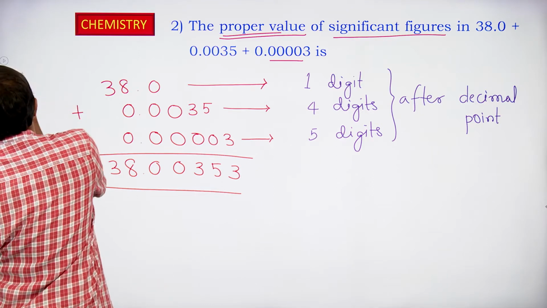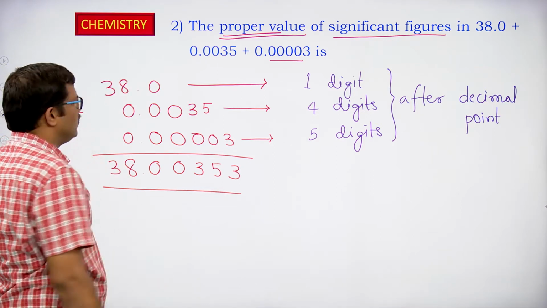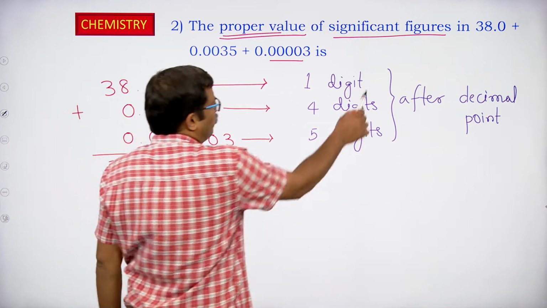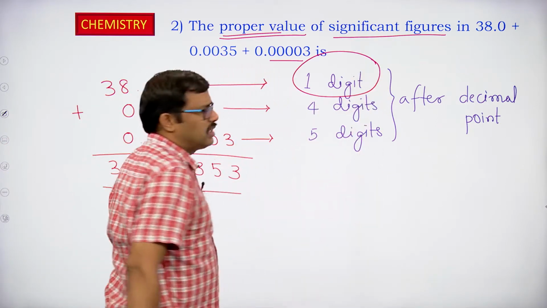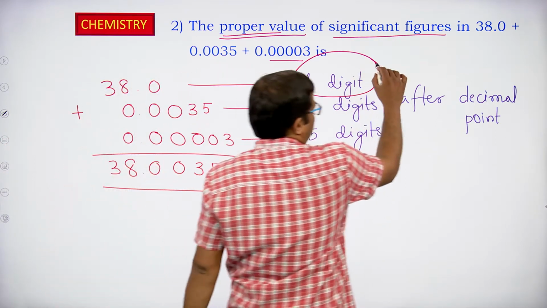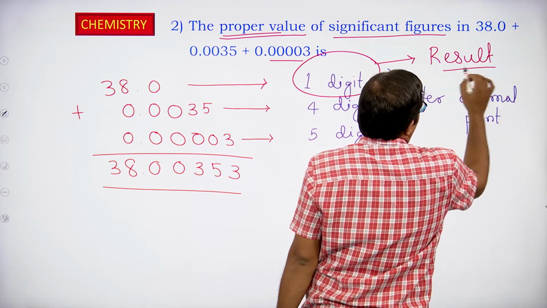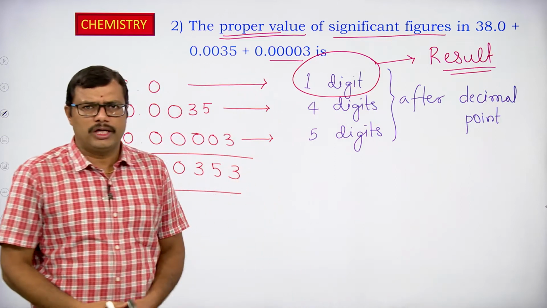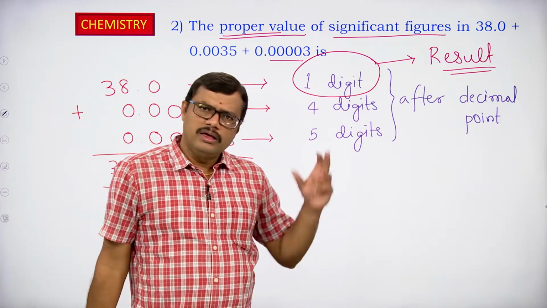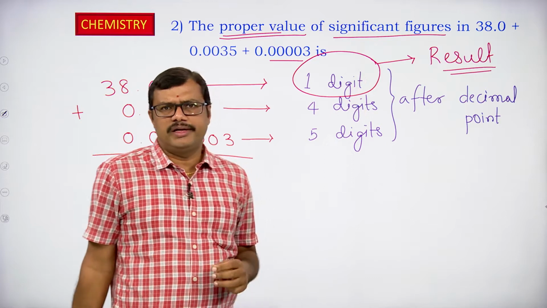So we have to choose the number which has the least number of digits after the decimal point. This has the least number of digits after the decimal point. So our result should also contain the same number of digits after the decimal point.